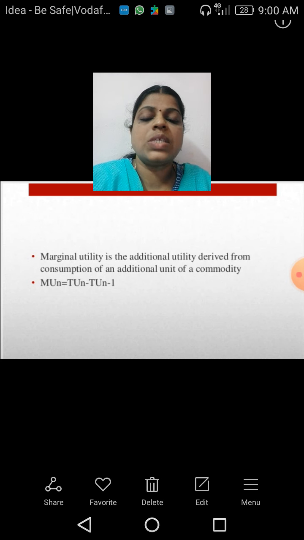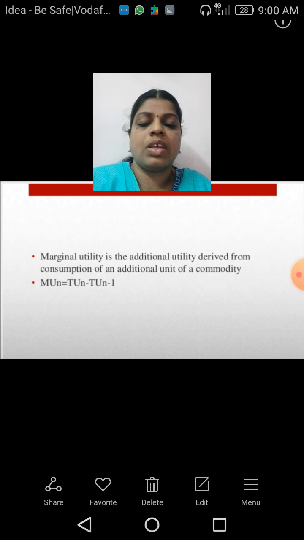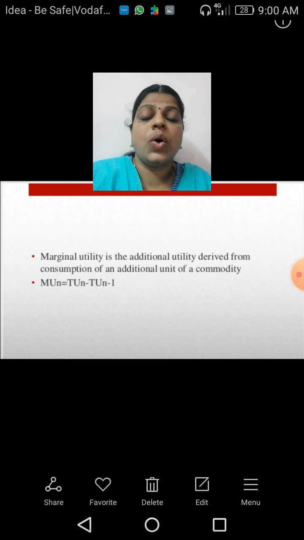If we define it, it is the additional utility derived from the consumption of an additional unit of a commodity. And the equation to find the marginal utility is MU = TUn minus TUn-1.